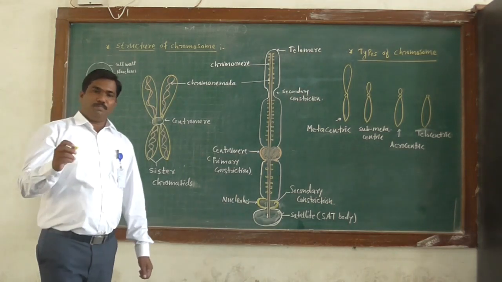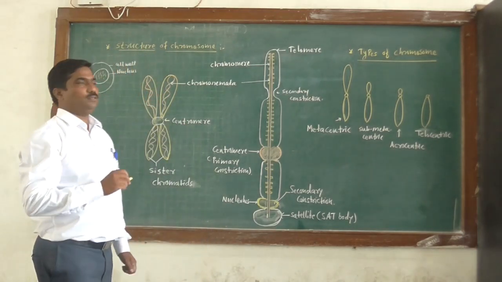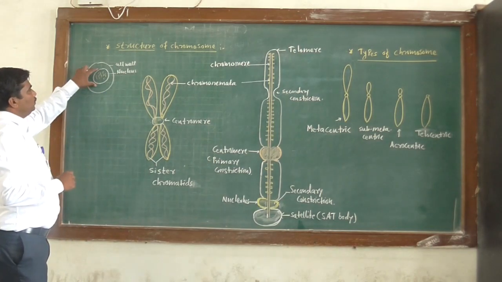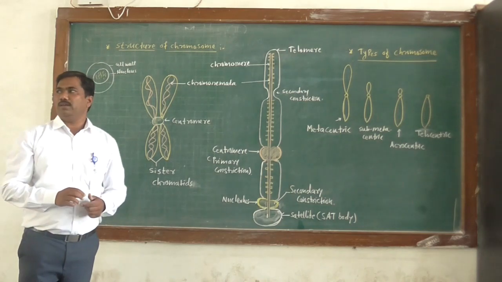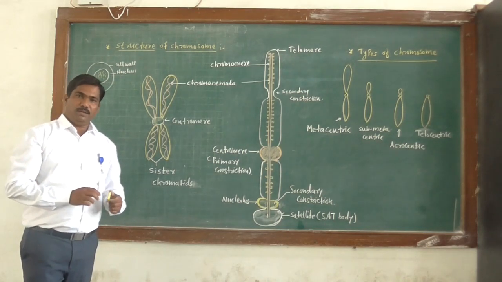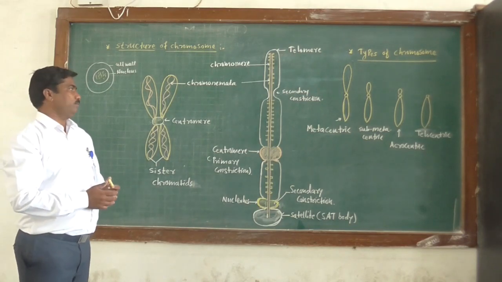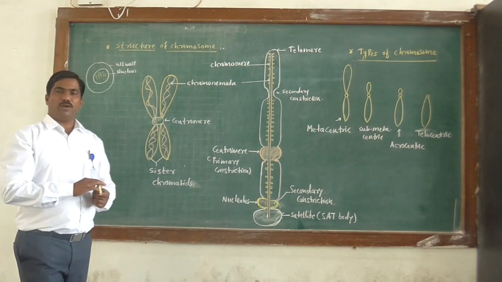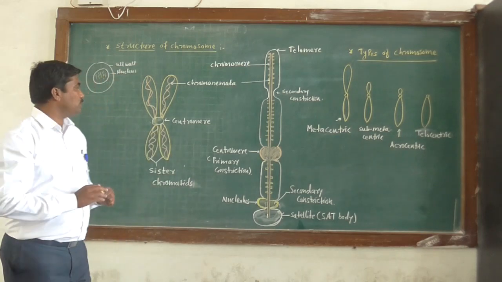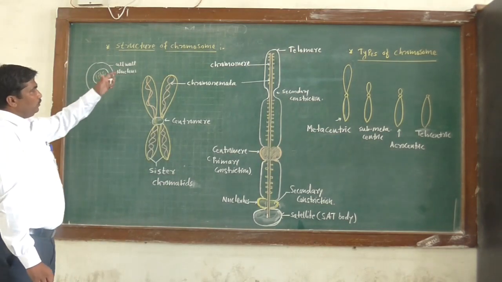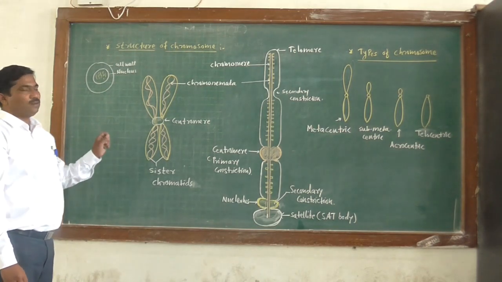Chromosomes are present in a pair in a nucleus of the cell. These chromosomes act as a genetic material. They help in transmission of characters from one generation to another generation, and the genes are located on a chromosome. This you already know. So now in this session we learn the detailed structure of chromosome.